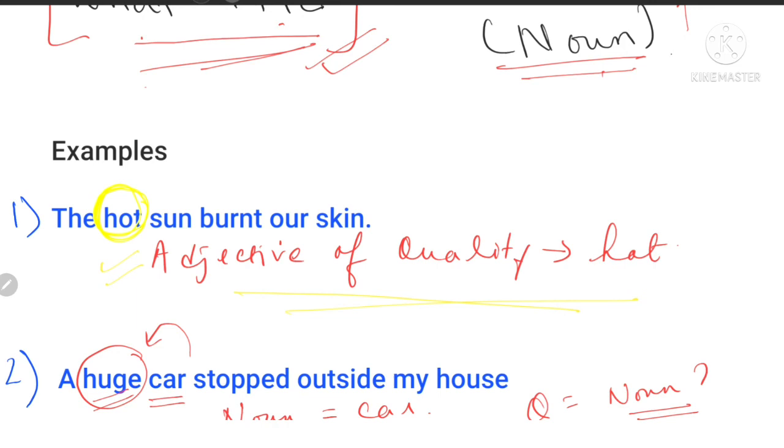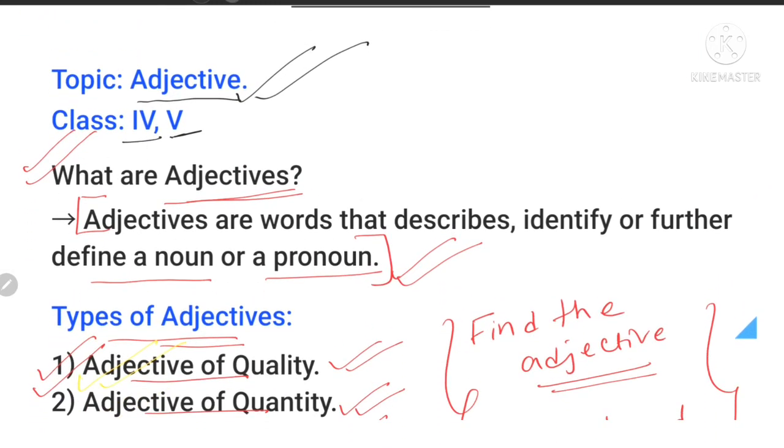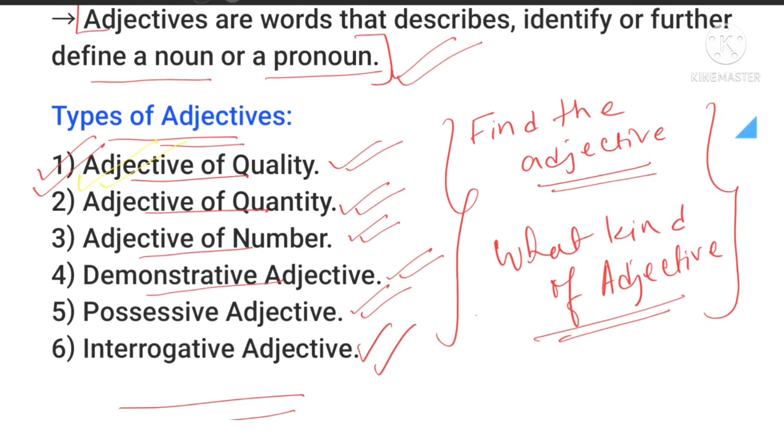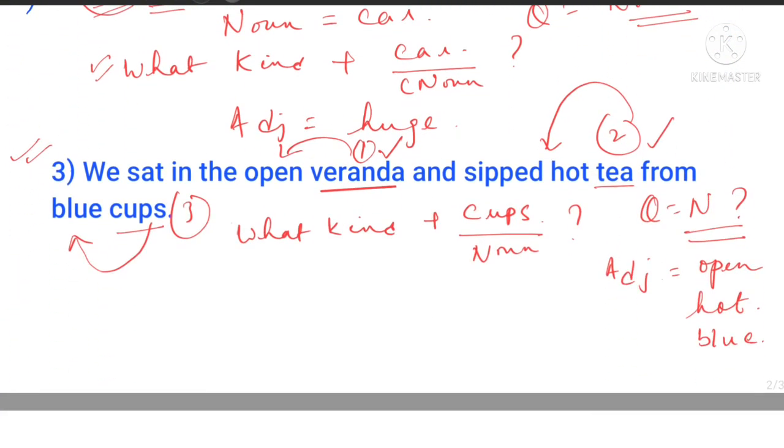Okay, now. So this was the first type of adjective which I've already made you understand. I hope you have understood the first part of adjective, the adjective of quality. In my next class, I'll deal with the next 3 adjectives, which are quantity, number, and demonstrative adjective. Because quantity and number are almost similar, I left it for the second class. And the last class will be on possessive adjectives and interrogative adjective. So with these 3 examples, I hope you have understood the concept of adjective of quality.